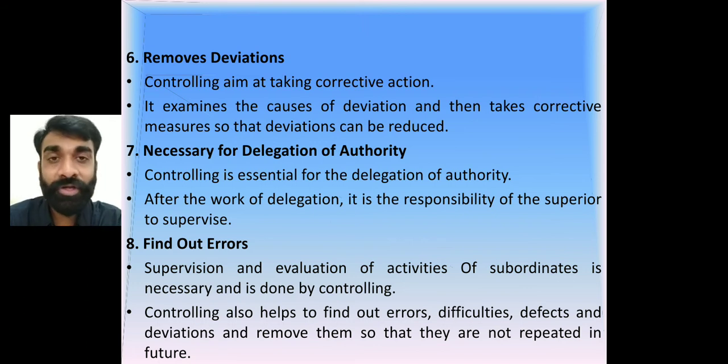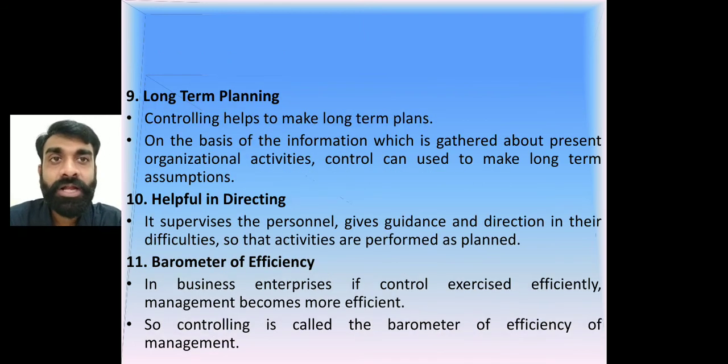So the employee's performance is also going to be judged. If I find the mistakes, I tell my fellow workers, my subordinates, okay, you need to improve here, and if he is not improving, then various steps will be taken against the person.